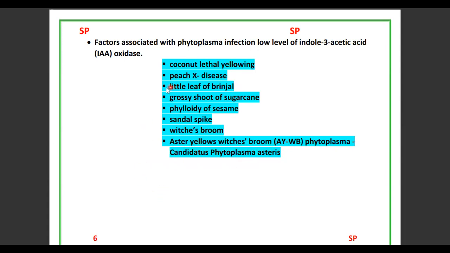So the most important ones are little leaf of brinjal, phyllody of sesame, sandal spike, and witches' brooms, caused by phytoplasma. And it is most important that they do not grow in culture media, they are non-culturable, and they attack the phloem parts, especially the sieve tubes.